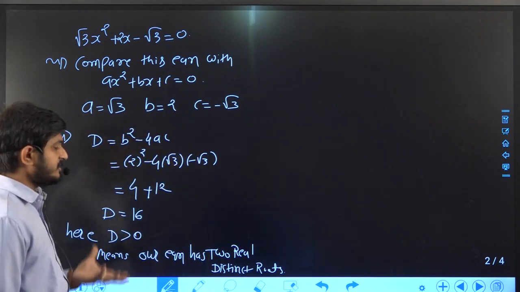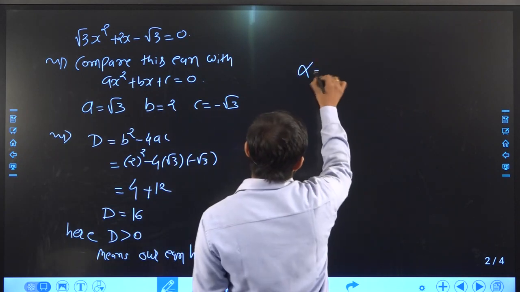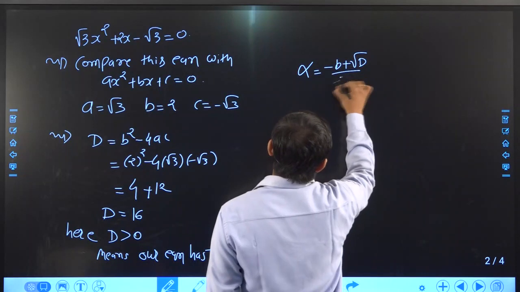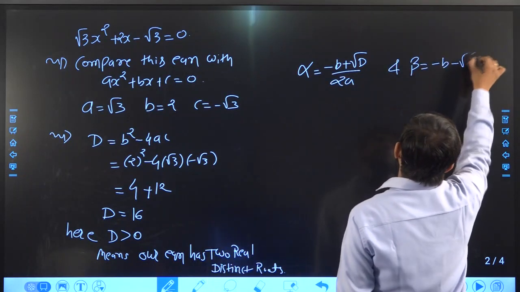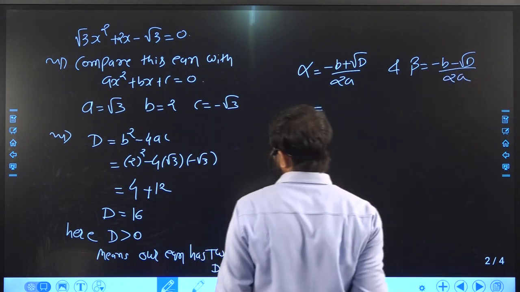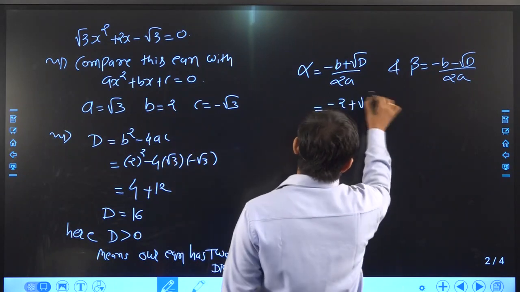If our equation has two real roots, then what are the roots? For finding the roots, you should apply the formula minus b plus root d upon 2a, and for beta it is minus b minus root d upon 2a. Minus b, so it is minus 2 plus root d,